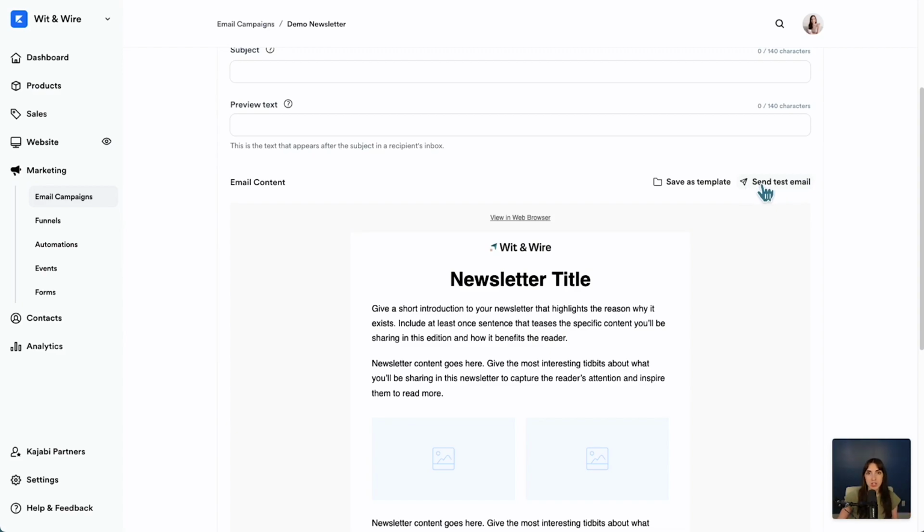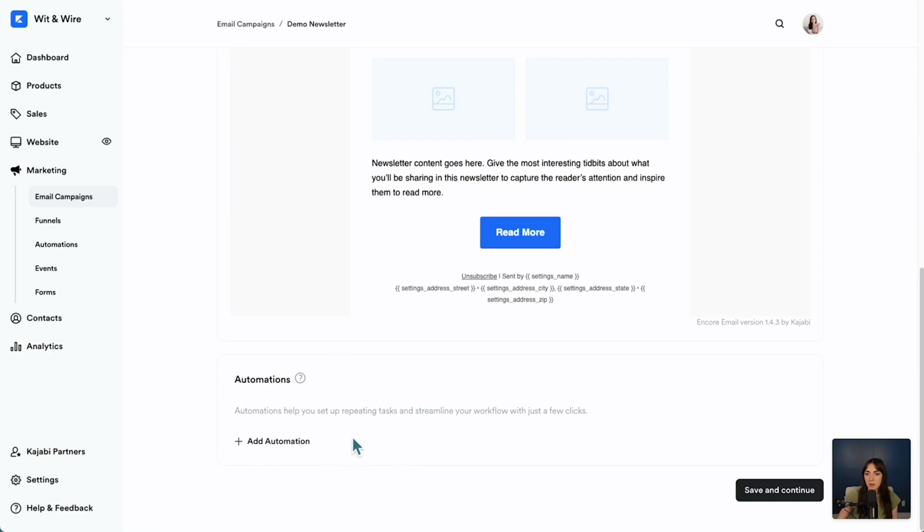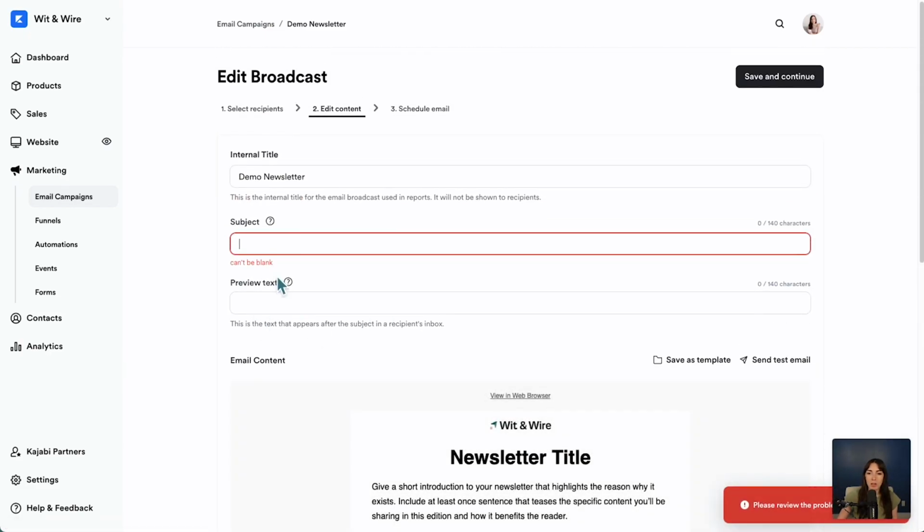So if I were actually doing this, I would click send a test email, and then potentially, not for a newsletter, you might consider automations here, but I would click save and continue. They won't let me because I don't have preview text, but on the next page, you could click schedule email to either go out immediately or schedule it for a date in the future.